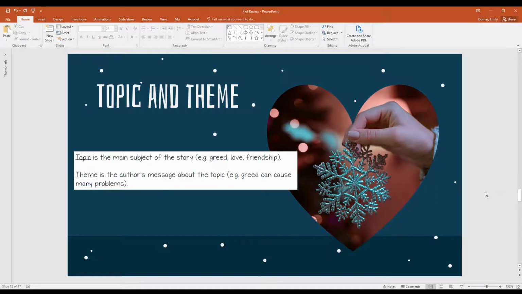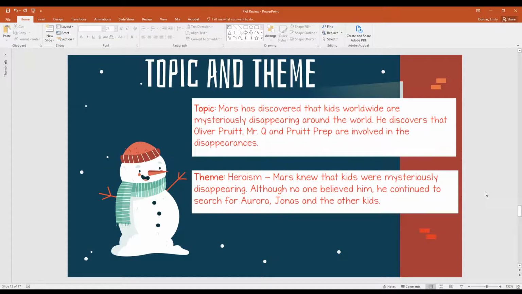Topic and theme is where a topic is the main subject of the story, whereas our theme is the author's message about the topic. So our topic is Mars has discovered that kids worldwide are mysteriously disappearing around the world. He discovers that Oliver Pruitt, Mr. Q, and Pruitt Prep are involved in the disappearances.